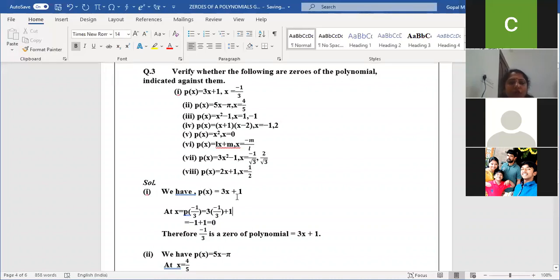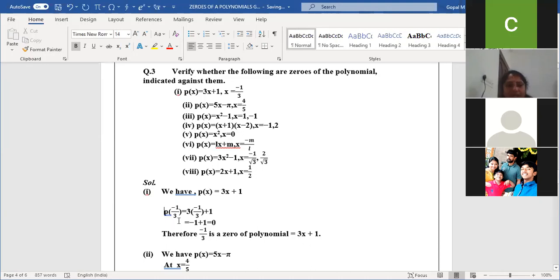P of x is equal to 3x plus 1. Here in the first question they gave the x value minus 1 by 3. Am I audible to everyone? Yes, ma'am. Okay, the x value they gave is minus 1 by 3. I'll just apply the value in the place of x. So let x be equal to minus 1 by 3.